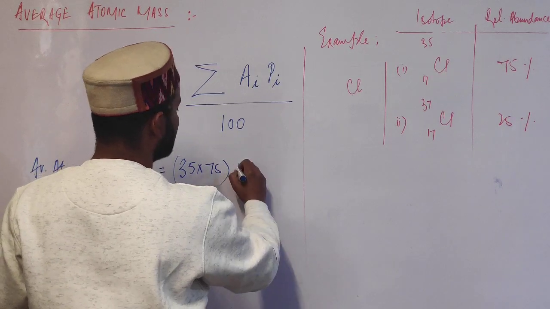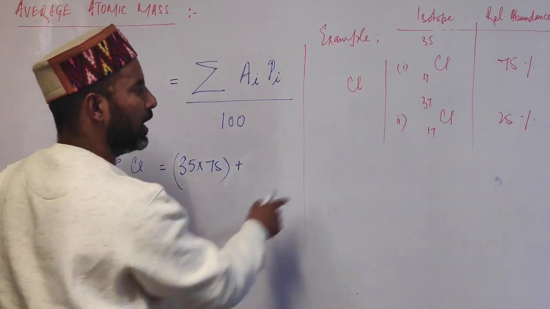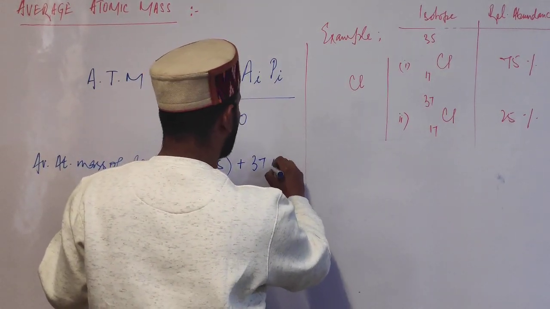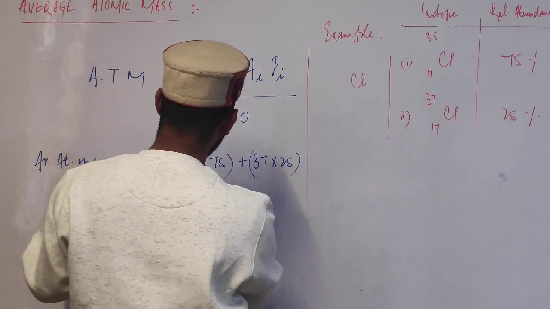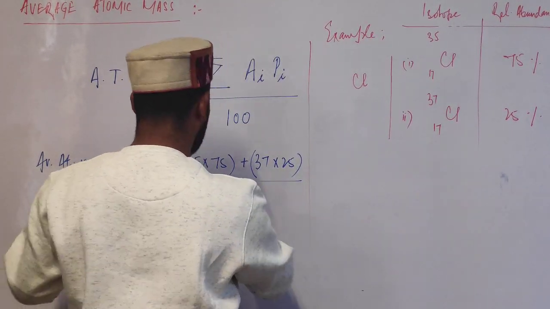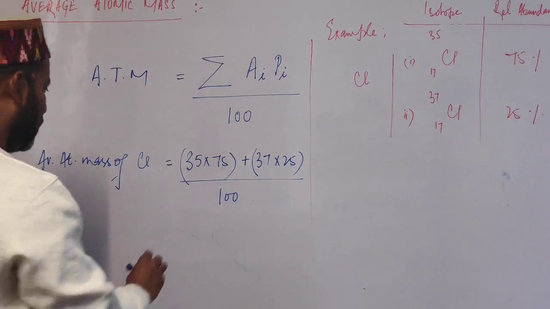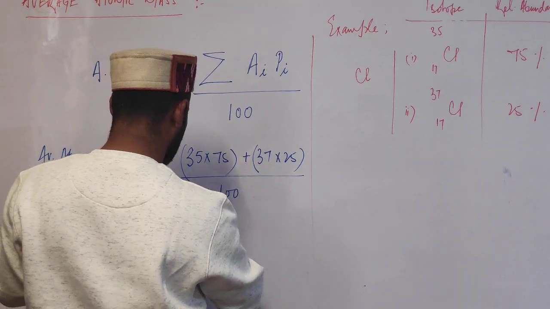Now summation means sum, so we take into account the second isotope, which has mass number 37 and its percentage 25, upon the total percentage, that is 100, or we take 25 common.